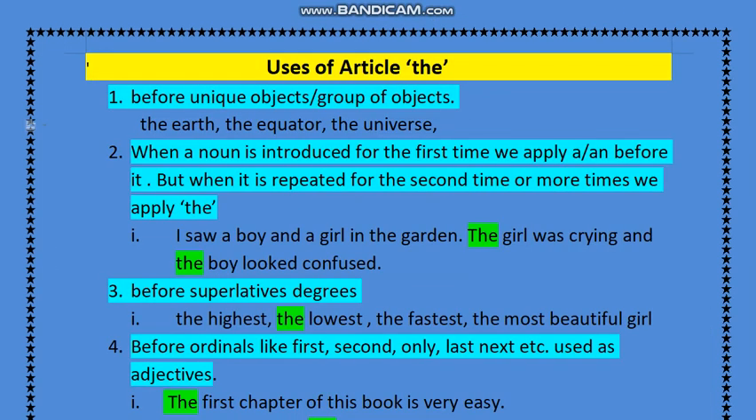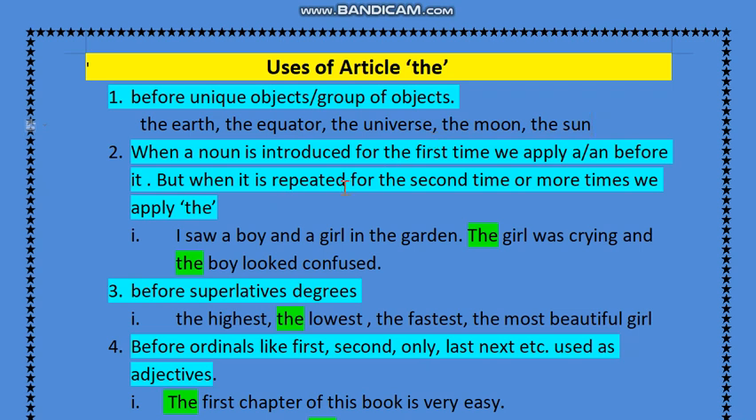Uses of article the. The first rule says: before unique objects or groups of objects. Whenever we have any unique object which is one of its own kind, then we apply the before it. For example, the earth, the equator, the universe, the moon, the sun. So these objects are one of their own kinds, and before using these nouns, we have to insert article the before them.